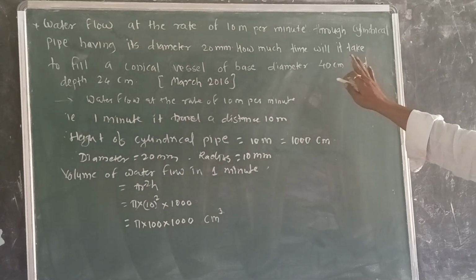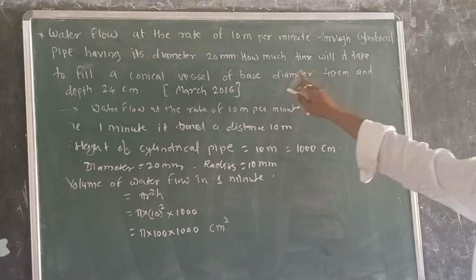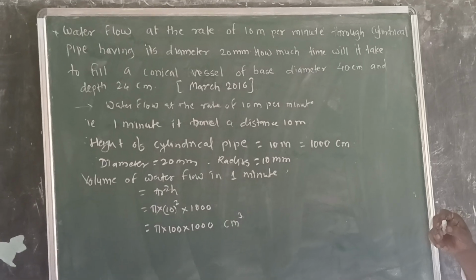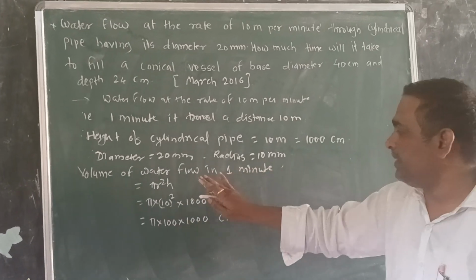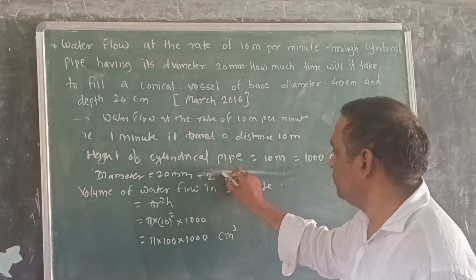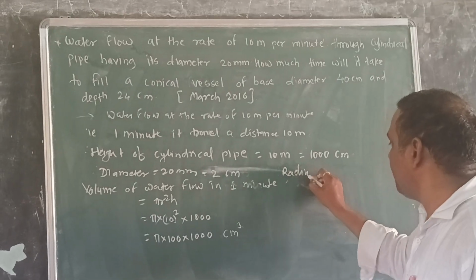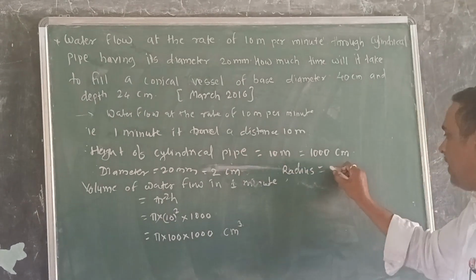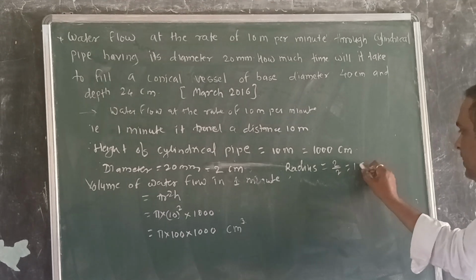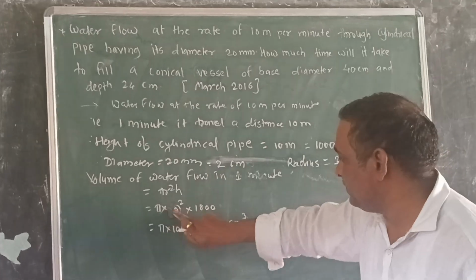The diameter is 20, which means 2 centimeter. Therefore radius is nothing but what? Half of 2 is 1 centimeter. So here radius is 1 centimeter.